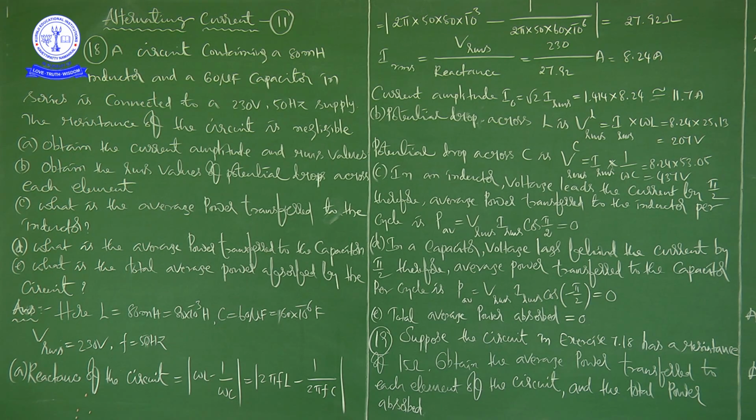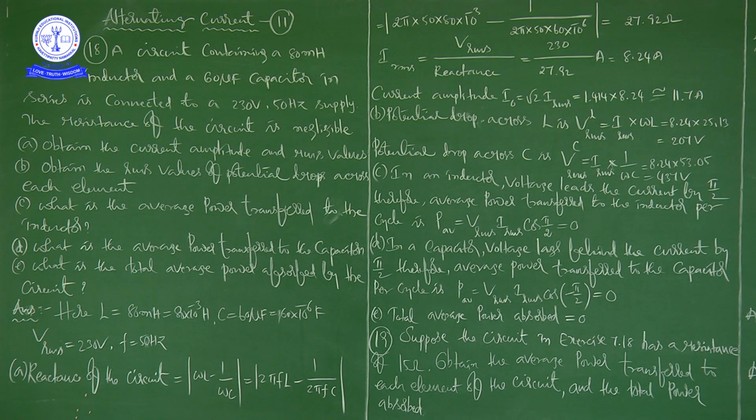Okay. Afterwards, A, because in A he is asking to calculate the current amplitude, no. So we calculated, and the current amplitude we got as 11.7 amps. Next, B, he is asking to obtain the RMS values of potential drop across each element. So potential drop across L is 207 volt, that is 8.24 into 25.13. Next, potential drop across C is I RMS into 1 by omega C, that is 437 volt.